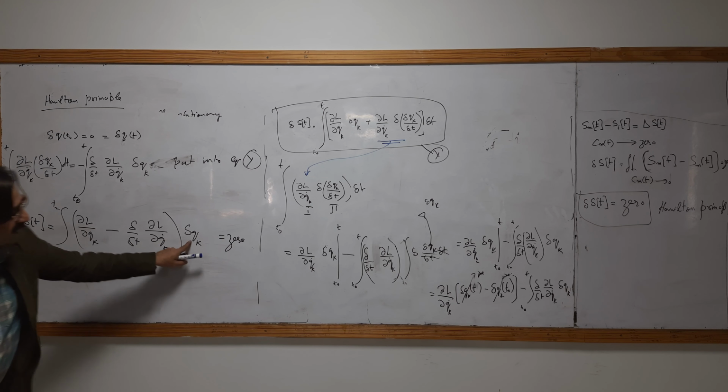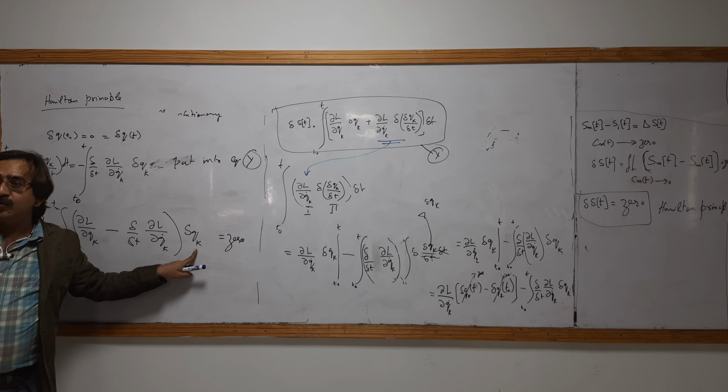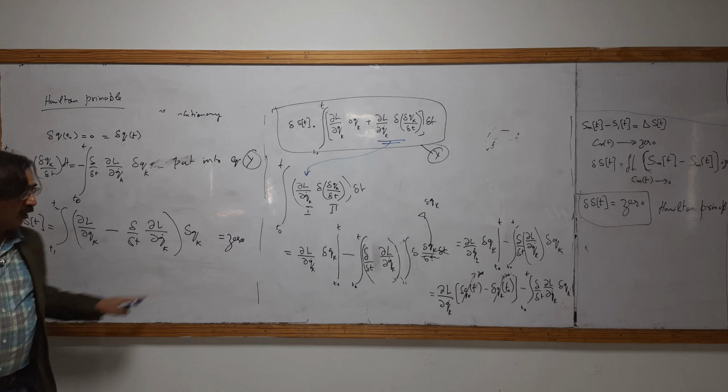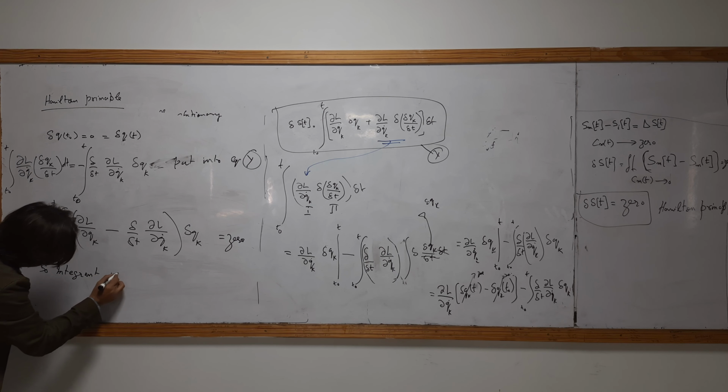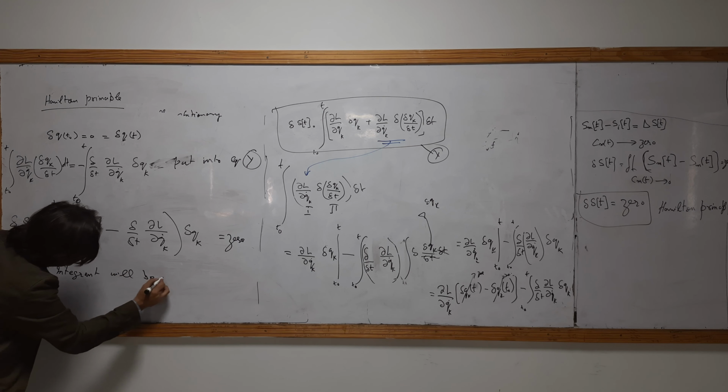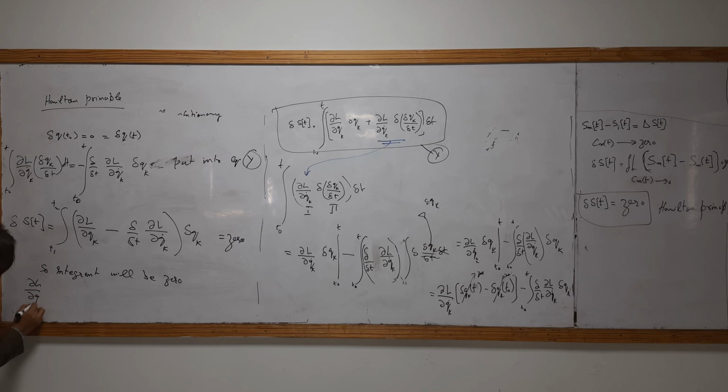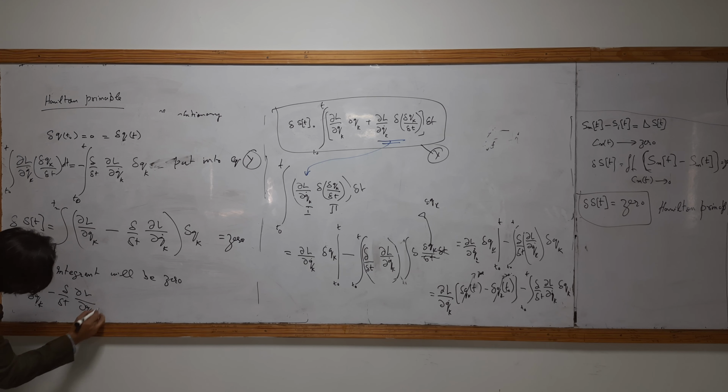Since these are different cases 1, 2, 3, and all are independent, the integrand will be 0 or disappear. So we may write partial L over partial QK minus d by dt of partial L over partial QK dot, that will be equal to 0.